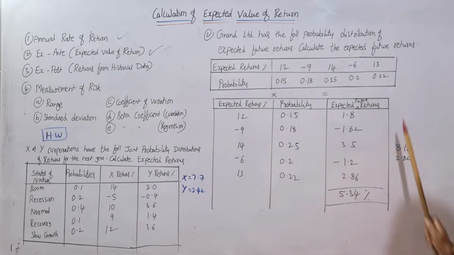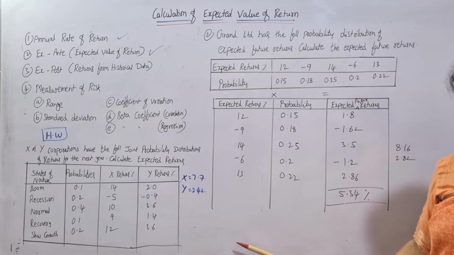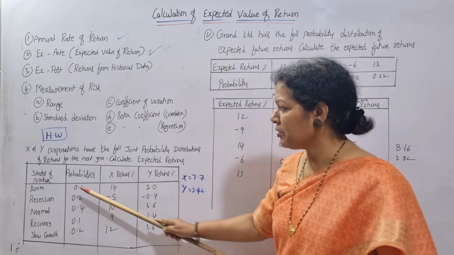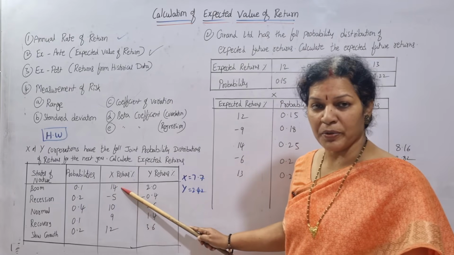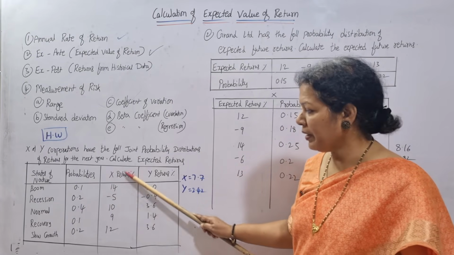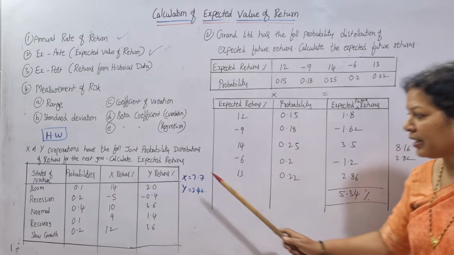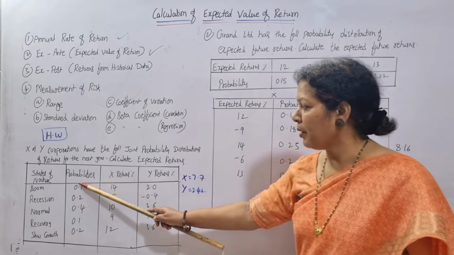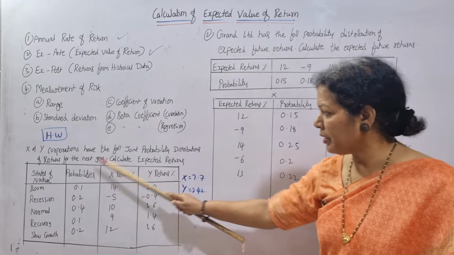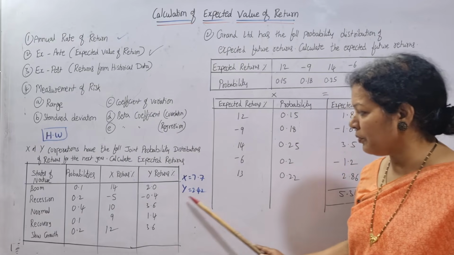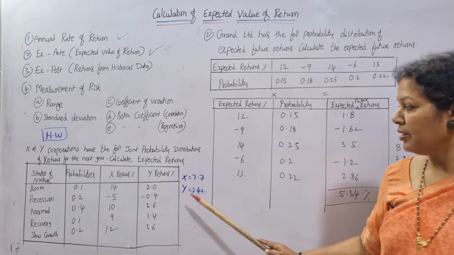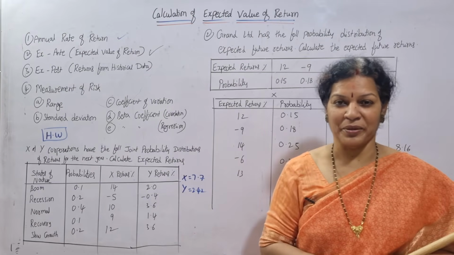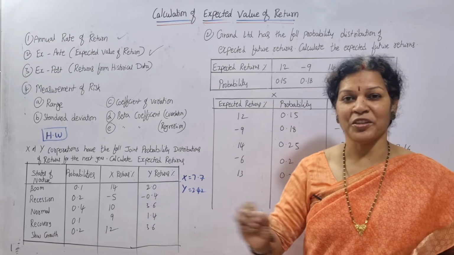For X, prepare this data. After this, same for Y. What do you do? For X, probability into returns percentage. If you multiply and total like this, you will get the answer 7.7. Next, for Y, probability into Y returns. If you multiply both together and total, you will get 2.42 as the answer. The answer is also given. Most of the time students ask, what is the answer, madam? It is given. Check out your answer.